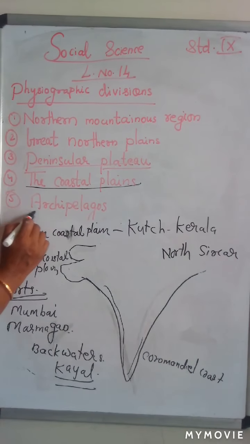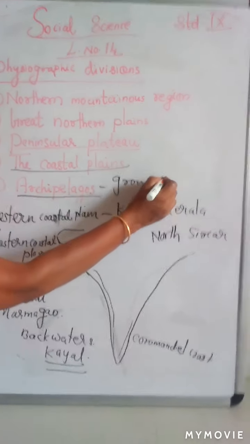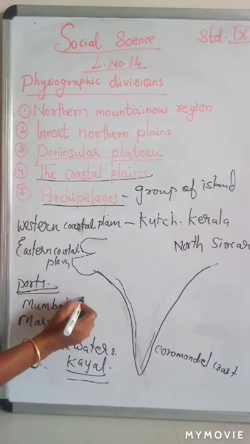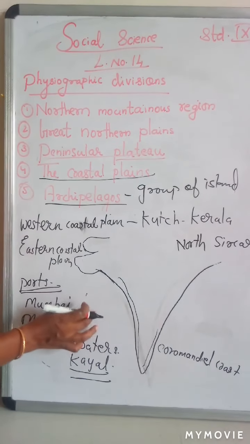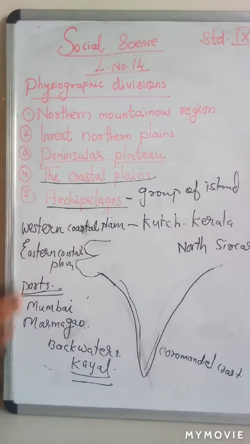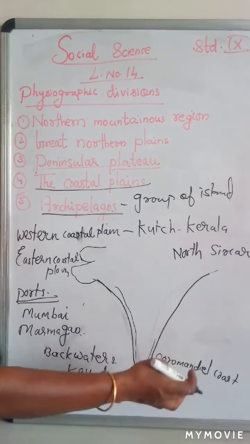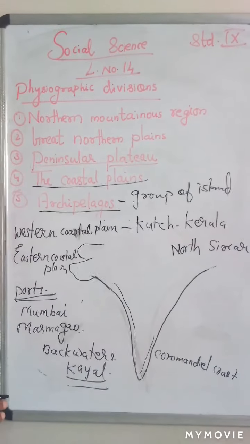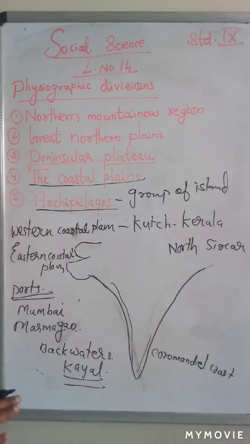Next we are studying archipelagos. Archipelagos means groups of islands. We know that in the Arabian Sea there are the Lakshadweep Islands, and in the Bay of Bengal there are the Andaman and Nicobar Islands. Here the number of islands is more, and they are situated far away from the Indian coast.